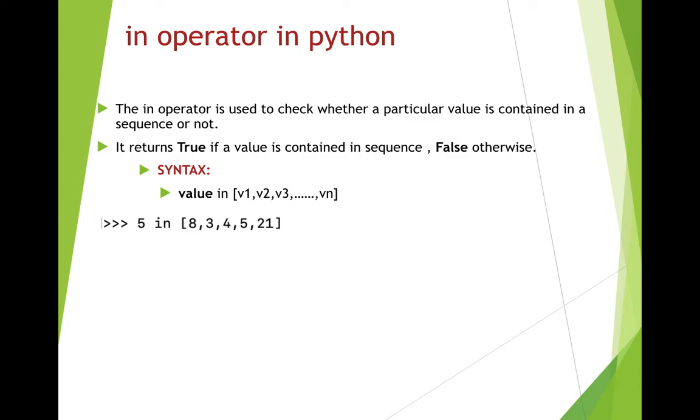Now if I write 5 in [8, 3, 4, 5, 21]. Is 5 present in the list? Yes, 5 is present in the list. Therefore, it will give you the output as true.